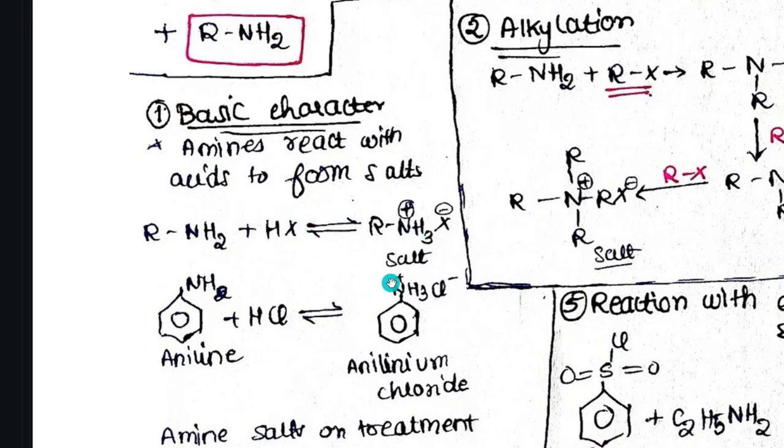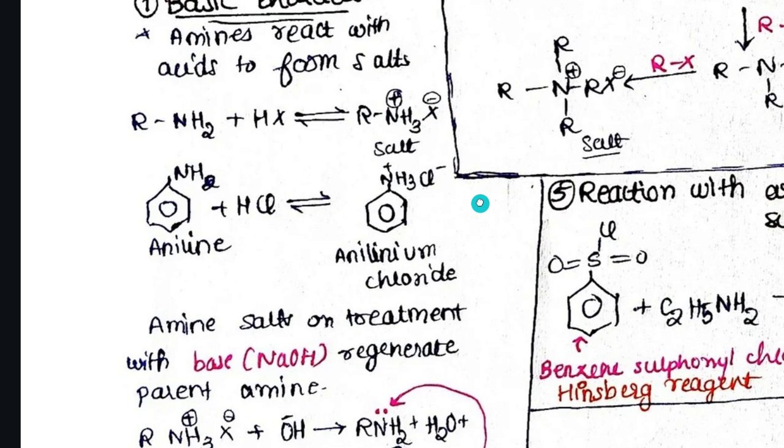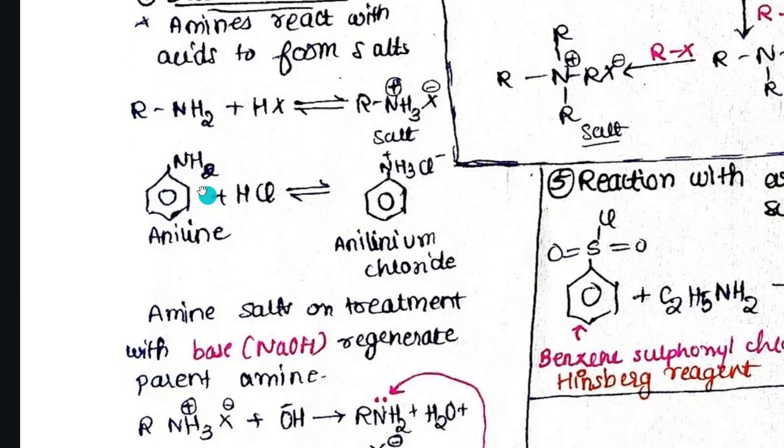So it will give me a salt, which is RNH3+ X−, right? Here, if I have aniline, so aniline plus HCl will give us anilinium chloride. As you can see, the only difference is that here it was an alkyl group, here it is an aryl group, a benzene ring attached group. So this is again a reversible reaction, super important. So it will give us anilinium chloride.